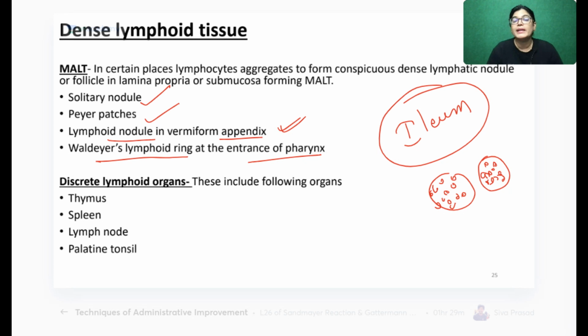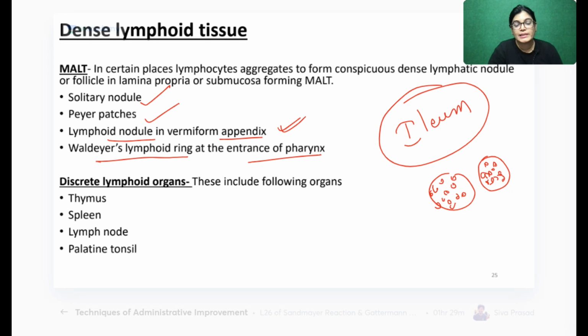Waldeyer's ring is formed by lymphatic collections in the nasopharynx, in the palate, in the tonsillar fossa, and on the back of the tongue. So all that lymphocyte tissue is in the form of a ring. So it is called Waldeyer's ring.